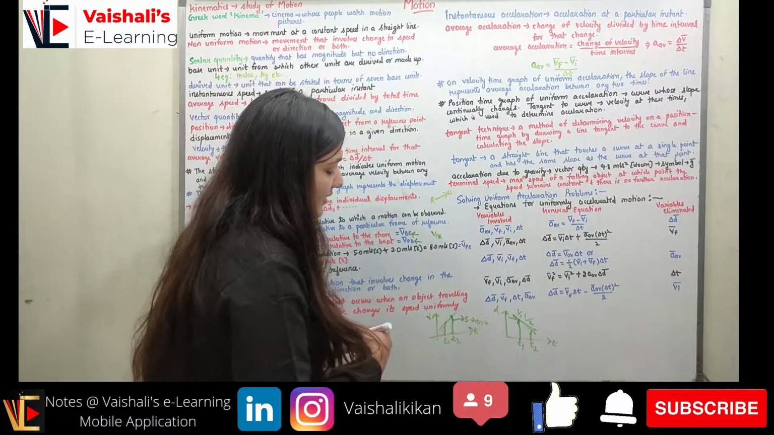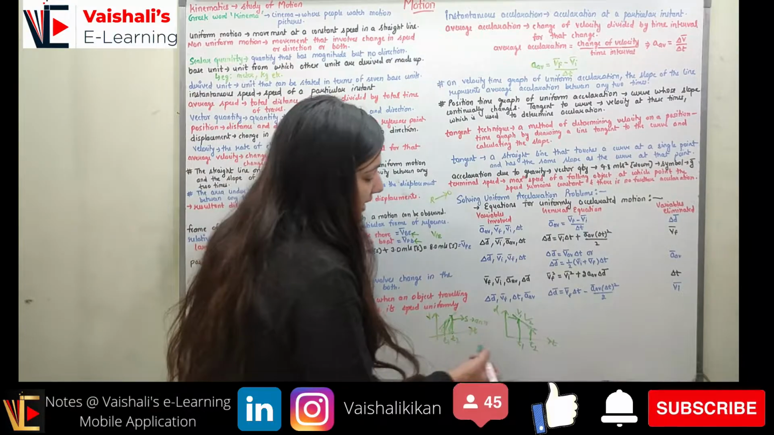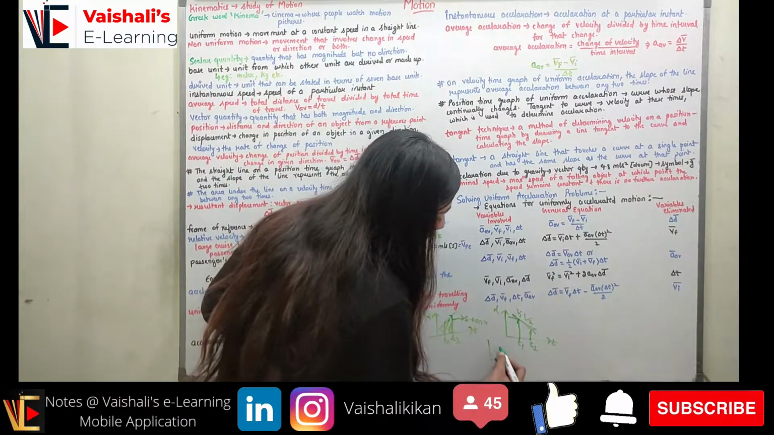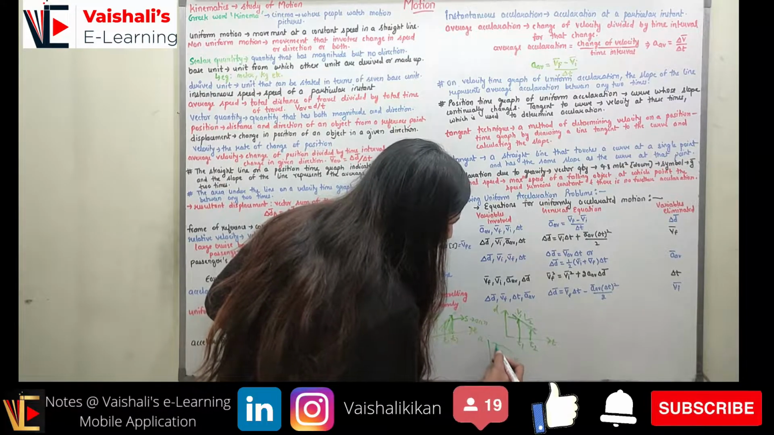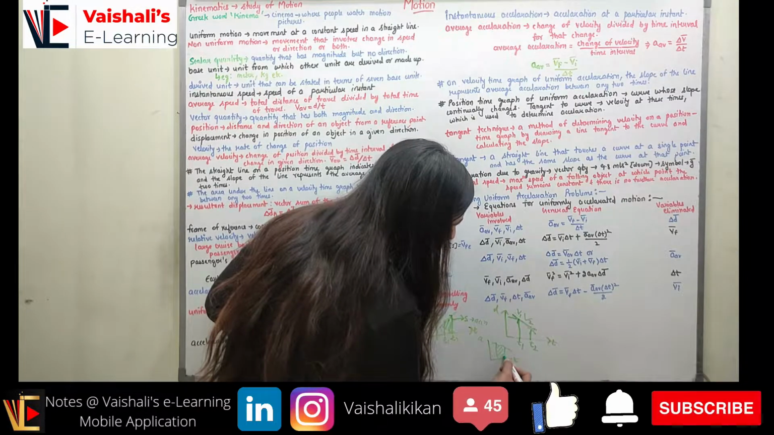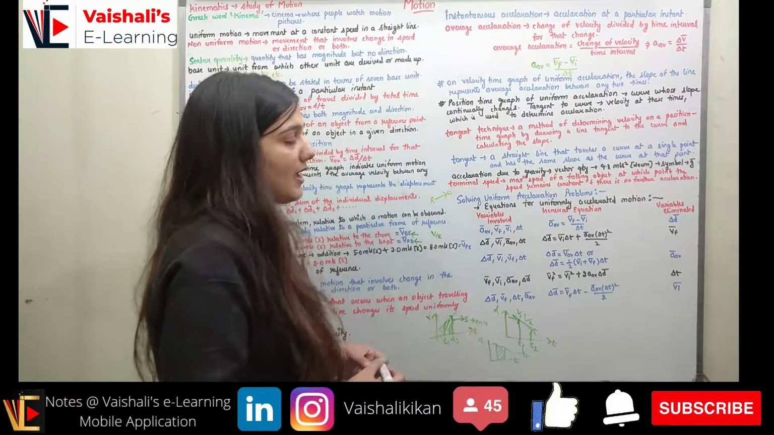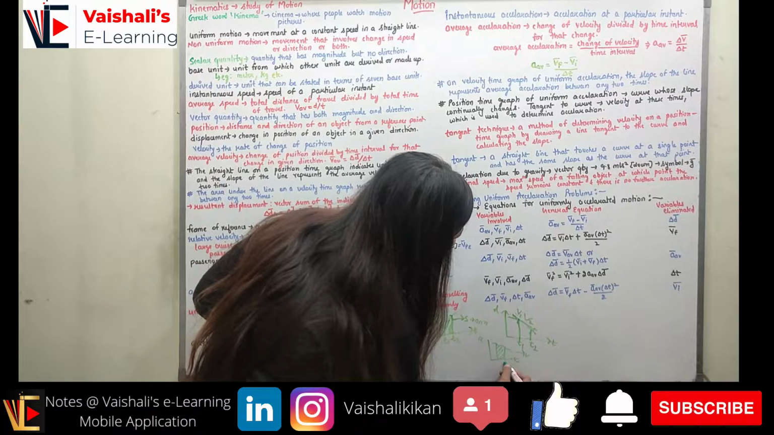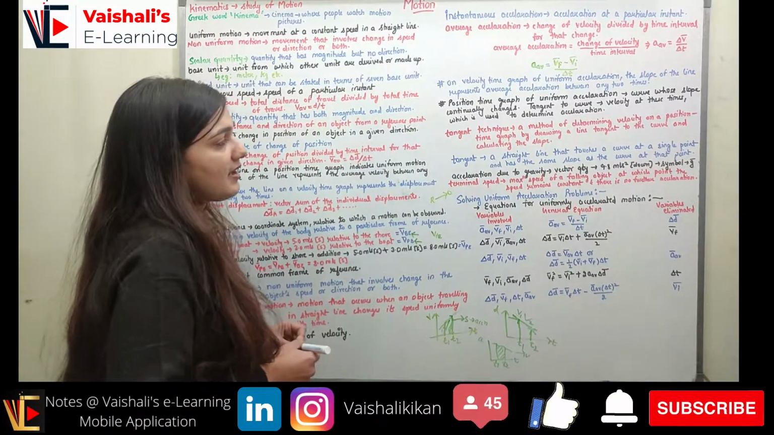If you have the velocity time graph and you find the area, it will give you the displacement. If you have the acceleration time graph and you find the area, this area will give you the velocity. So the area between time t1 and t2 will give you the change in velocity.